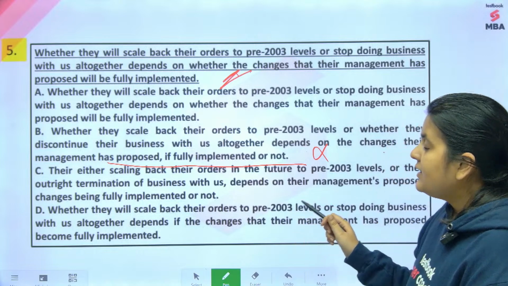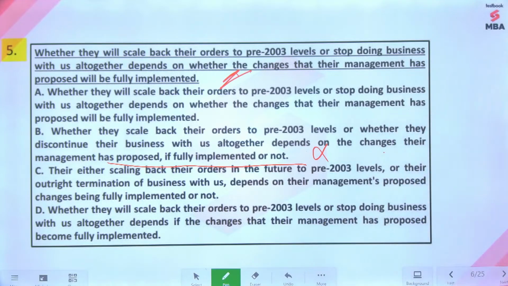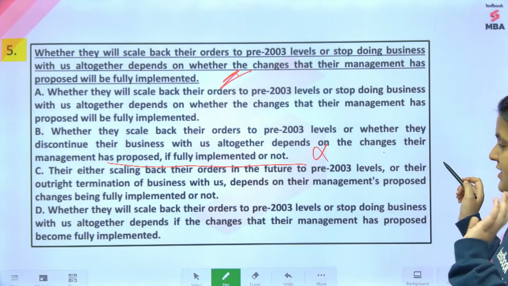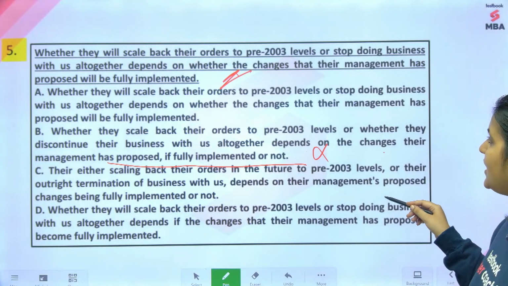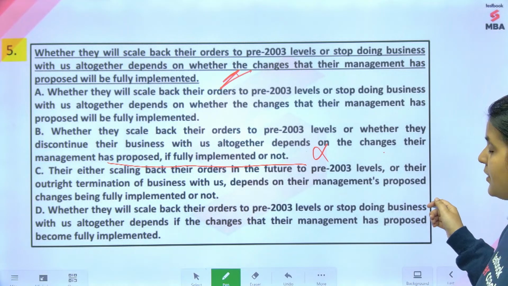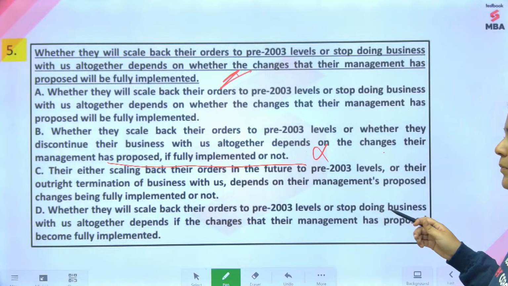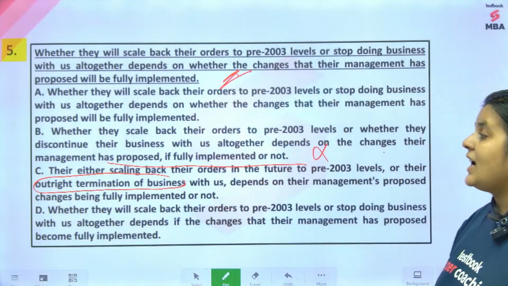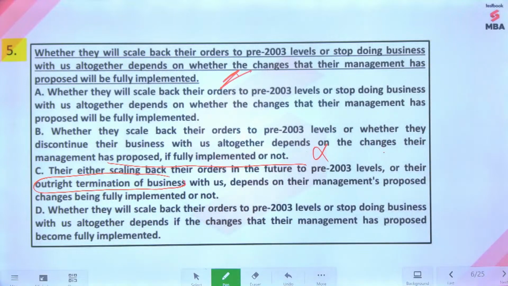Look at C. They are either scaling back their orders in the future to pre-2003 levels, or their outright termination of business with us depends on their management's proposed changes being fully implemented or not. तो यहाँ पे outright termination of business etc. ये unnecessary words है, and you will feel that it's a little harsher than the original sentence.